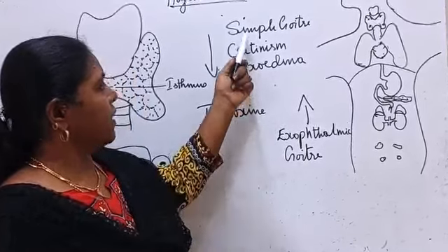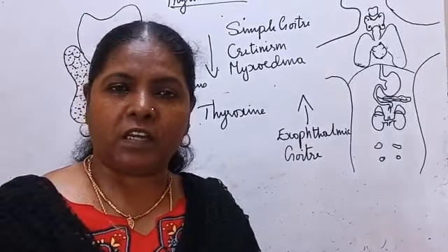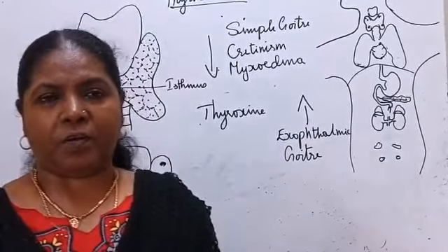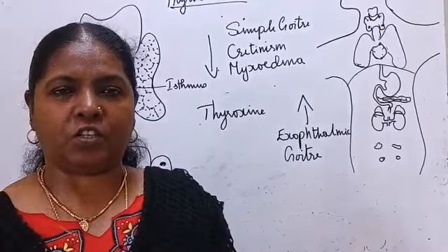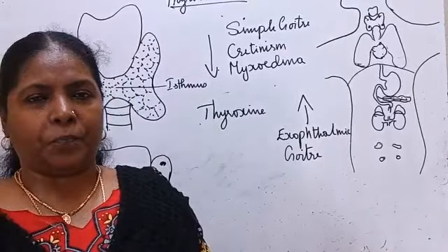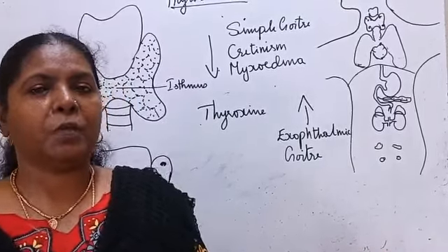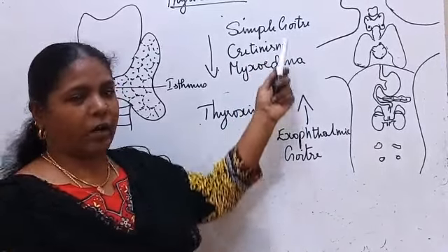This is seen in the hilly region. In the hilly region, iodine is less in soil as well as in the sea breeze. By the time the sea breeze reaches the hill station, the iodine present in it disappears. So those people are prone to get simple goiter.